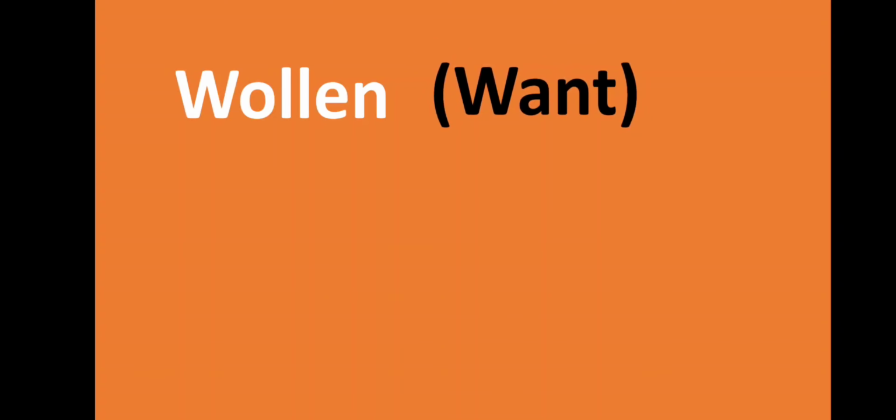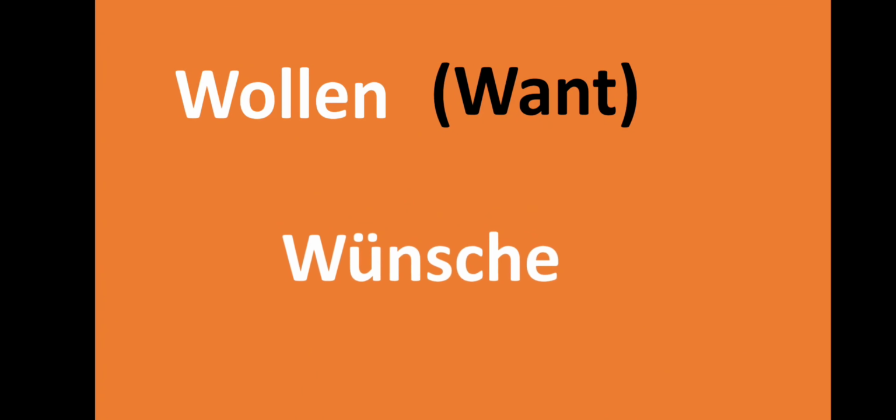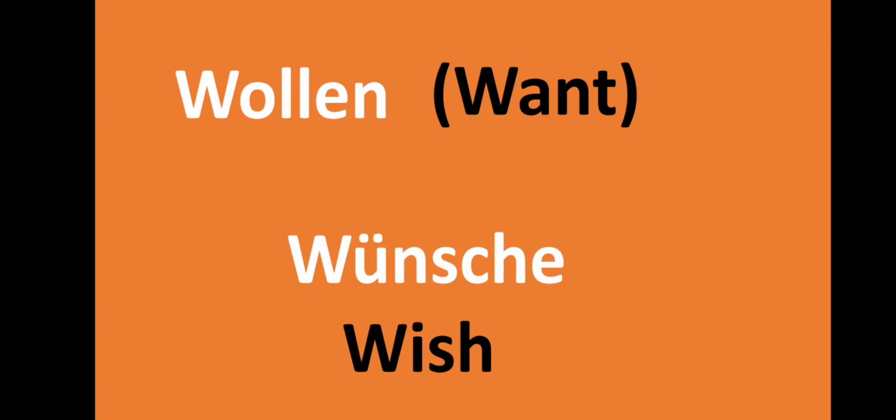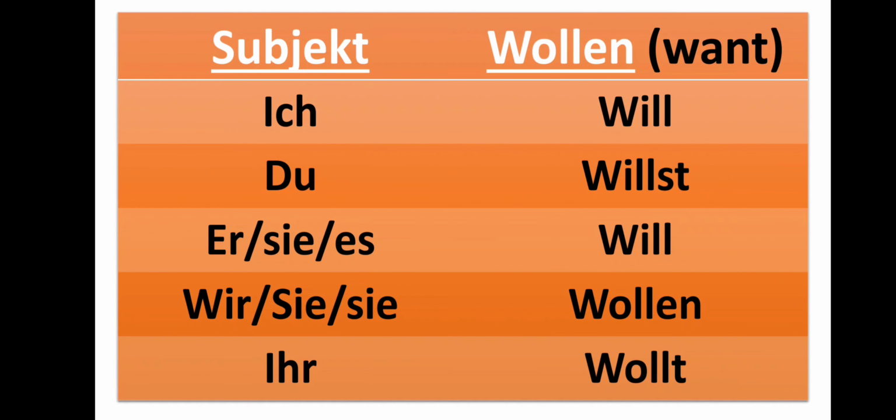Now let's see the second modal verb, which is wollen. Wollen means want. When you have the wish, the Wünsche, the wishes. If you have a strong wish related to something, then you will use wollen. Now the conjugation of wollen is ich will, du willst, er/sie/es will, wir/sie wollen, ihr wollt. And the same rule applies here in all of the modal verbs, that the conjugation with ich and es will be the same, which is will.